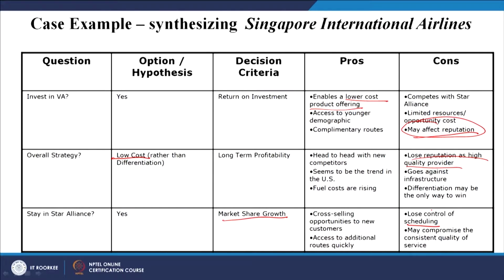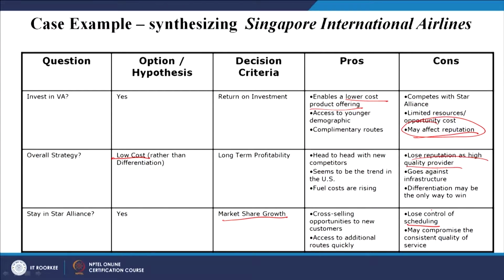We cannot schedule as per our choice, we have to depend on others for scheduling, which will be a difficult issue. It may compromise the consistent quality of service. Naturally there will be new customers, so there will be a challenge, but you may not be able to provide consistent quality of services, because they are going through the Star Alliance and may not be working through this particular situation.